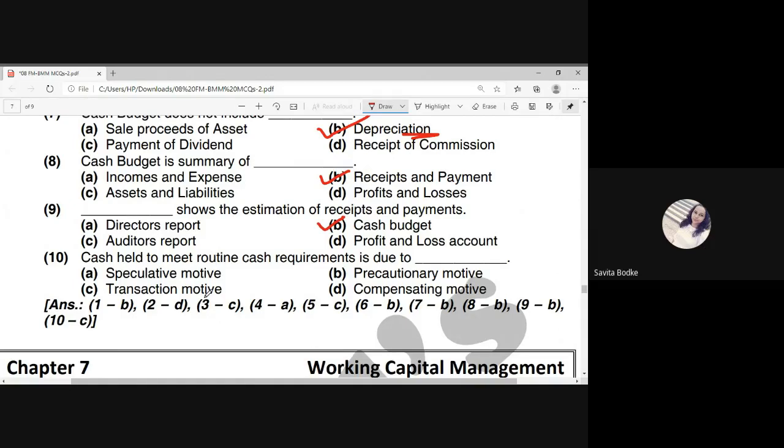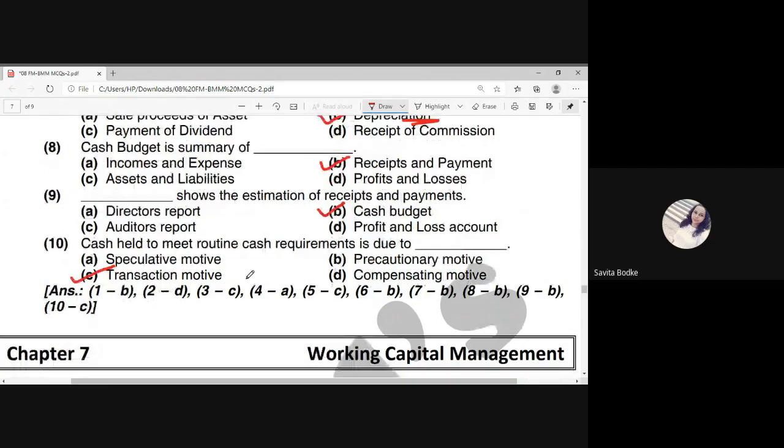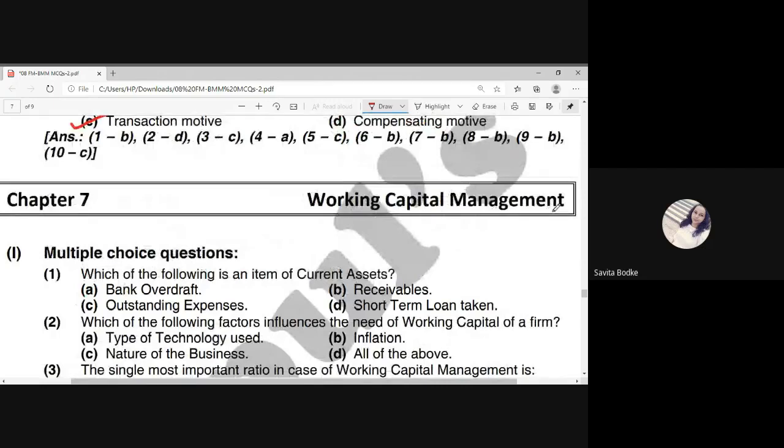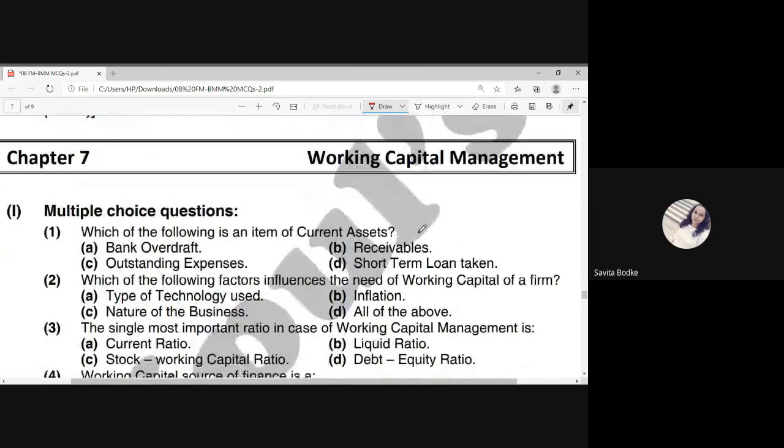Now the next one is, cash held to meet the routine cash requirement is due to. Why are we holding the cash? We are holding the cash for the transaction motive. Now the next one is chapter number 7, that is working capital management. In the numericals, the practical part of this chapter, we have already studied how you are going to calculate your working capital with the help of the simple formula, current assets minus current liabilities.